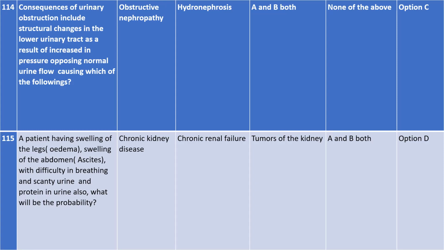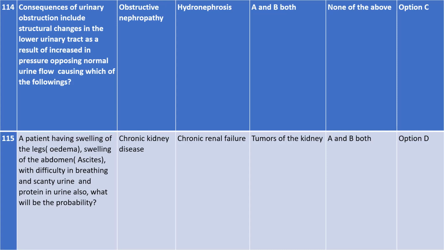So this is all about the causes or the problems that can be faced if a person has urinary obstruction, which is associated with this increase in pressure that opposes your normal urine flow. So that is all about question 114. Now coming to 115.